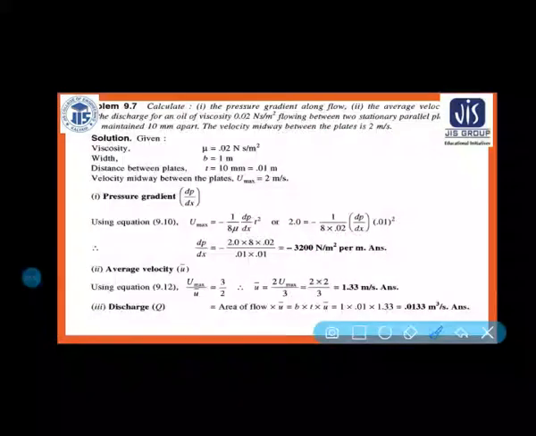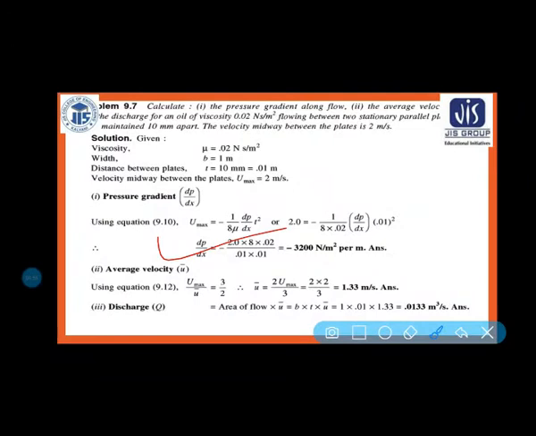Put all the given values, and you will get dp by dx equal to minus 3200 Newton per meter square per meter. And why is it minus? Because pressure is dropping, so that is why it is minus.